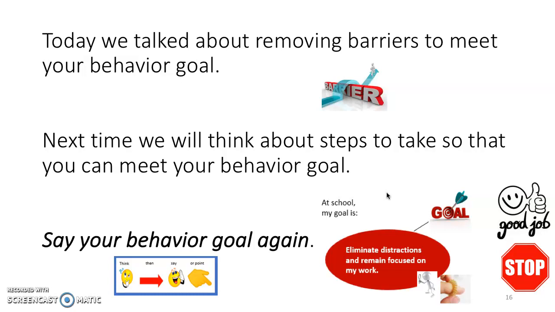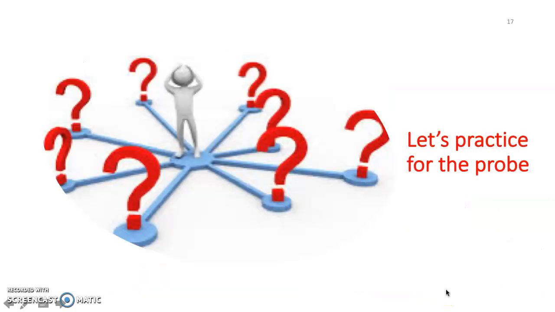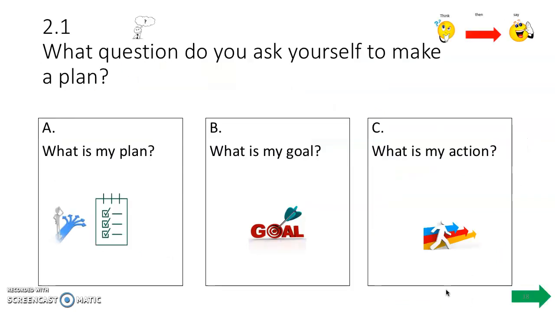So, say your behavior goal again. Eliminate distractions and remain focused on my work. Say it by yourself this time. Eliminate distractions and remain focused on my work. Nice work. Let's practice for the probe really quick, though.